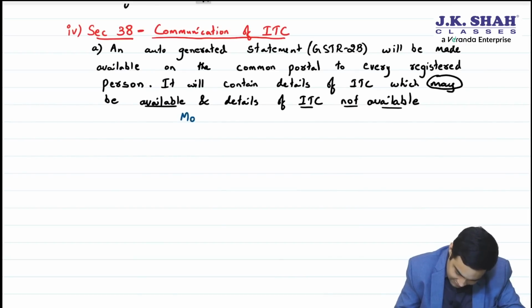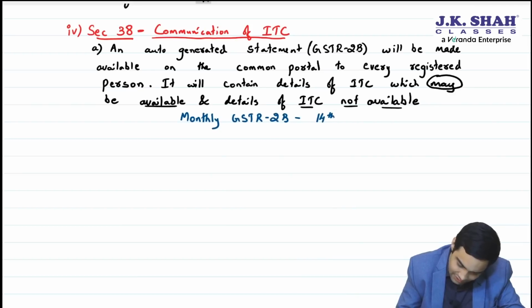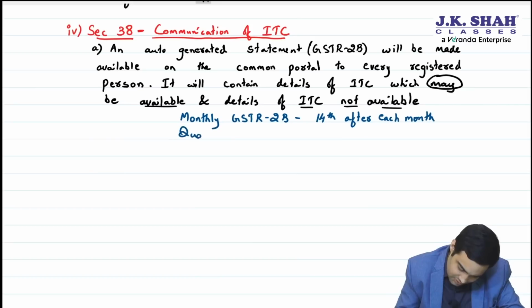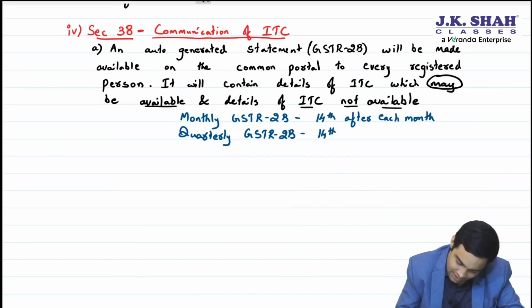Now, monthly GSTR 2B is generated on 14th after each month. And quarterly 2B is also available. Is it, sir? Yes. Quarterly GSTR 2B is available on 14th after each quarter.